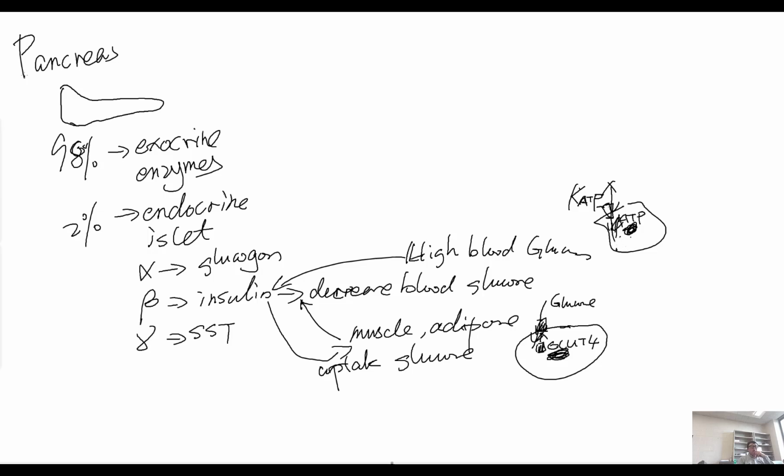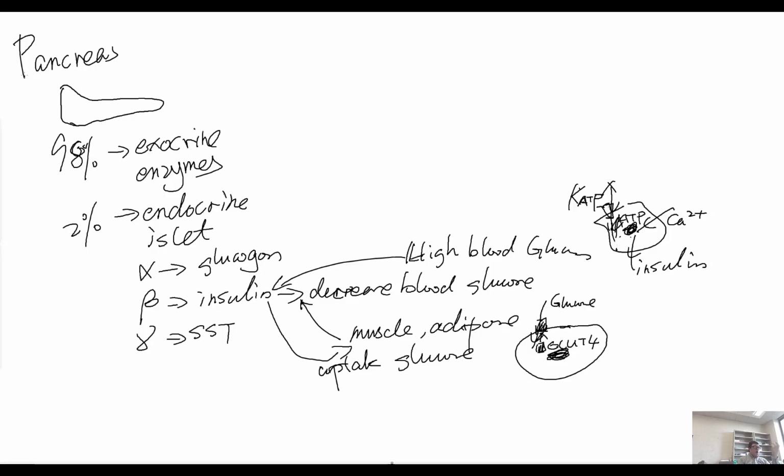When calcium gets in, it causes a depolarization. I hope you remember what depolarization is. Depolarization not only happens in neurons and muscles, it also happens in endocrine cells. The depolarization causes calcium to get into the cells, and when calcium gets in, insulin gets out. This is the series of signals in the beta cell for how it produces insulin.